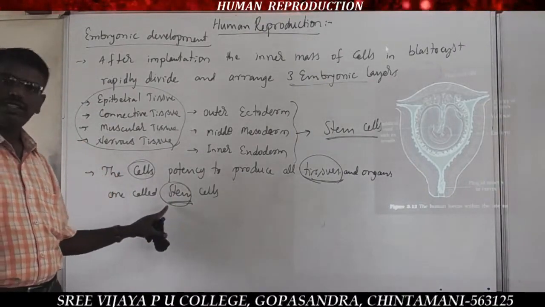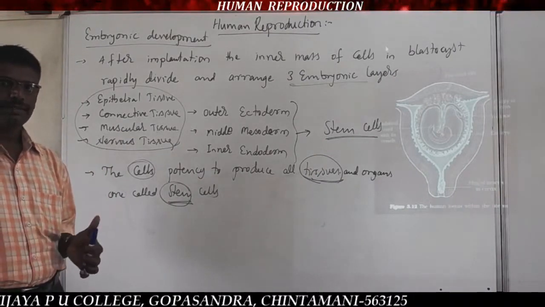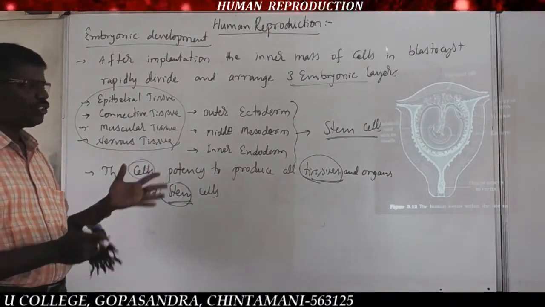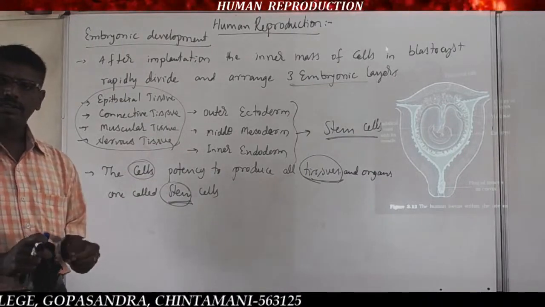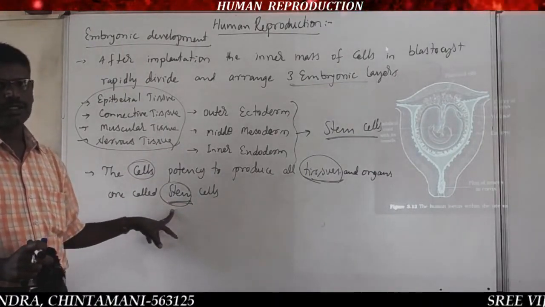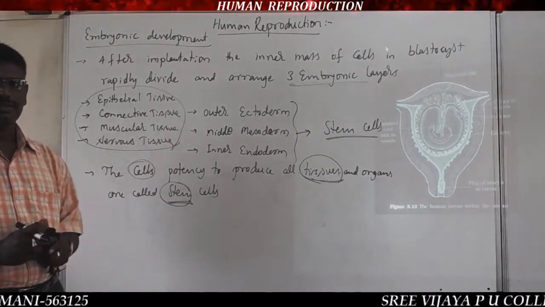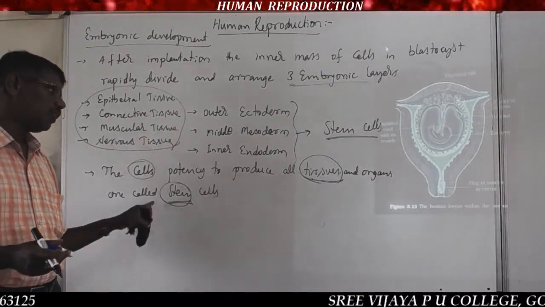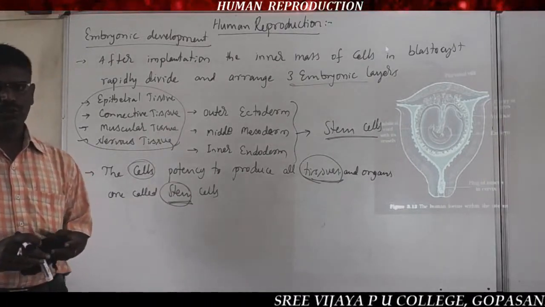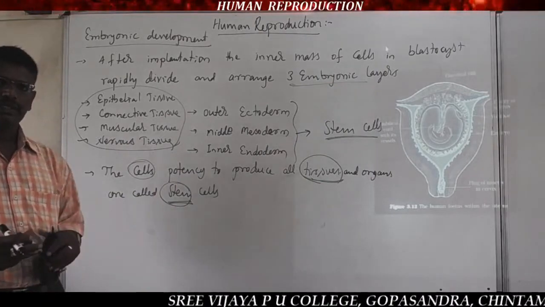Stem cells are very important. For 1 mark, questions like 'What are stem cells?' will appear. So a number of questions arise here. Whether it is a NEET or CET exam, it's very important. The cells which have potency to produce all types of tissues are stem cells.